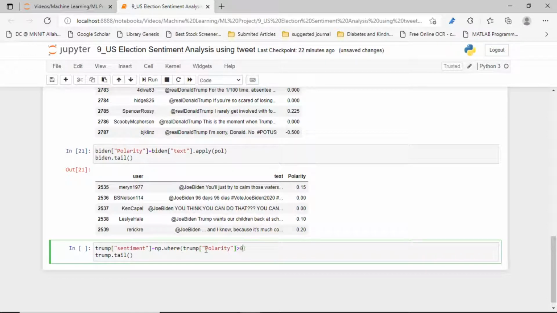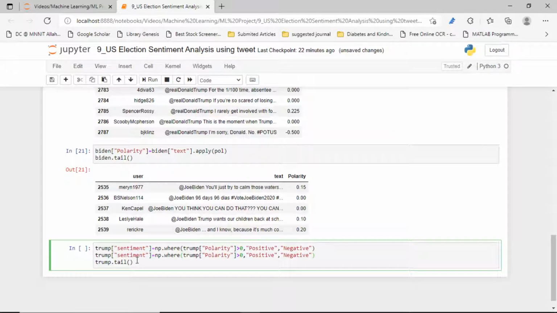If it is greater than 0, then its sentiment is positive, otherwise negative. Another thing we also have to add here: if it equals 0, then it is neutral. Sorry, not negative, it's neutral.